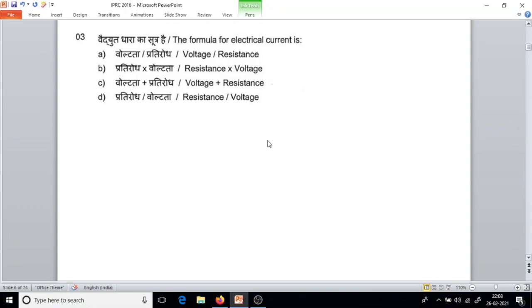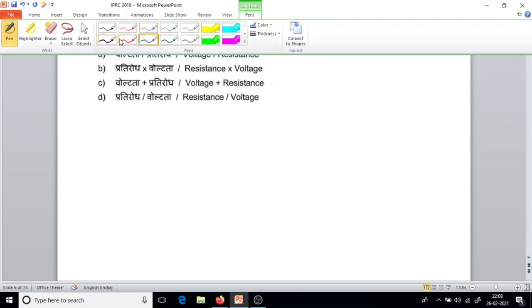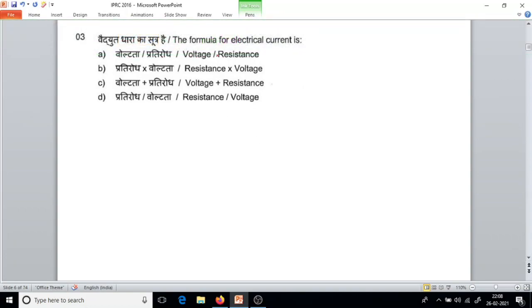Okay. Question number 3. The formula for electrical current is, what is Ohm's law? As per Ohm's law, V equals IR. So what is the question? Electrical current. So I equals V by R, voltage upon resistance.